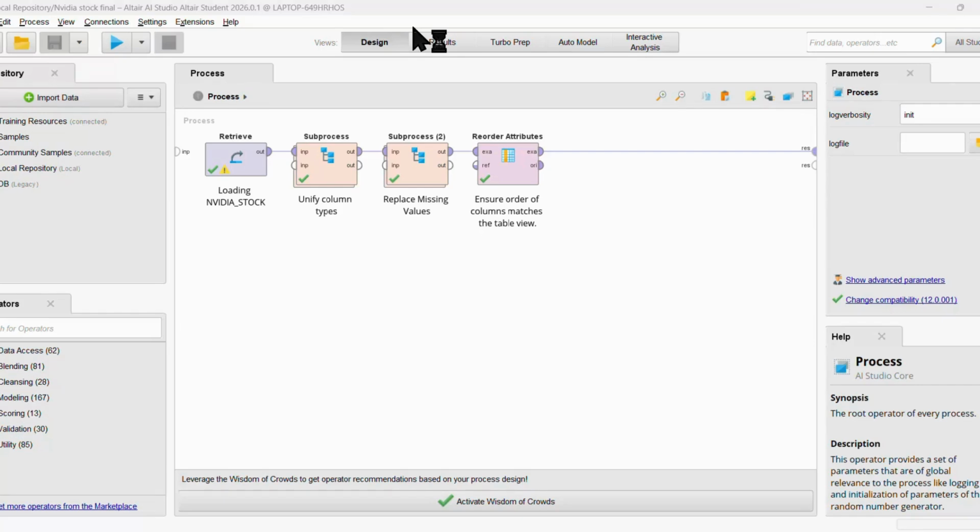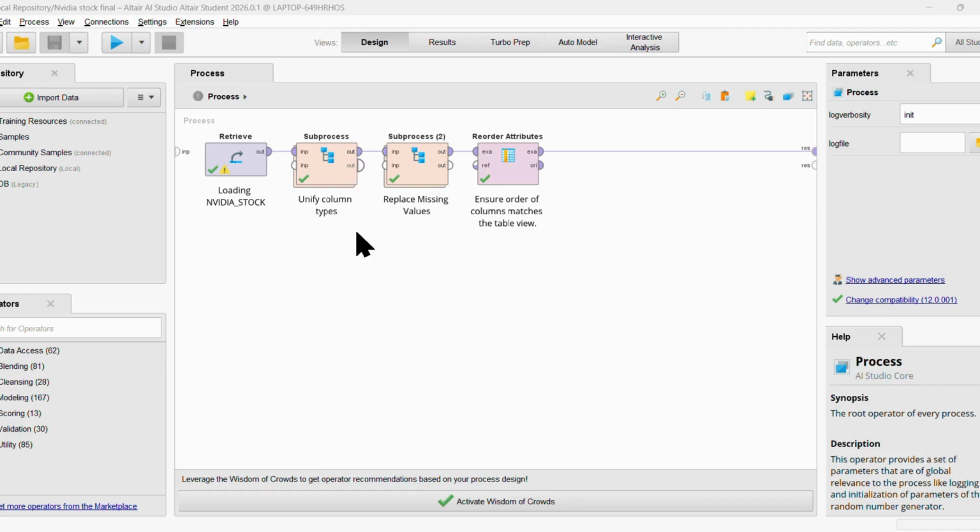After the auto cleaning process, I sent the clean dataset to the process area for model training. In the process area, I created my design workflow, which contained 4 main blocks. Retrieve: this block loads the NVIDIA dataset into the workflow. Unify column types ensures all the data types are consistent, for example, converting date to date format and numeric value to the number format.